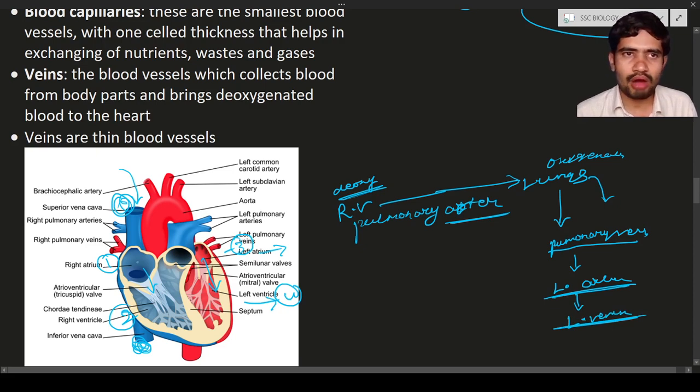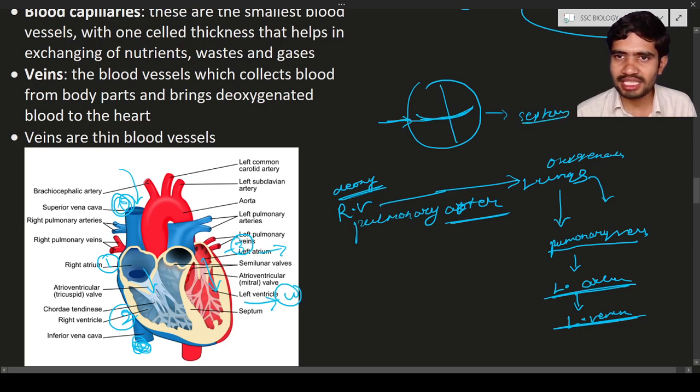Here you can see there are valves between the two chambers. Let us consider this is the heart. This horizontal line is known as the auriculoventricular septum. Why are we going to call it the auriculoventricular septum? Septum means a separation. This septum is going to separate the top two chambers and the bottom two chambers. The top two chambers are known as auricles and the bottom two chambers are known as ventricles.